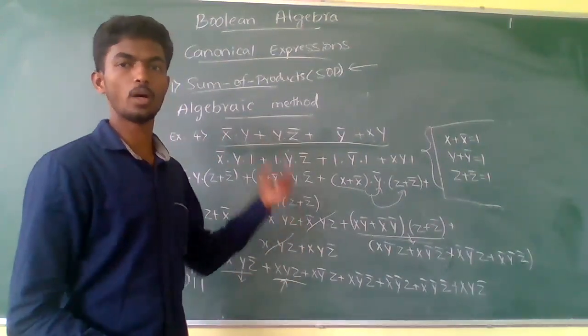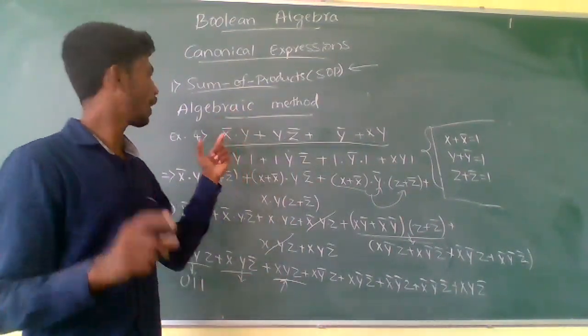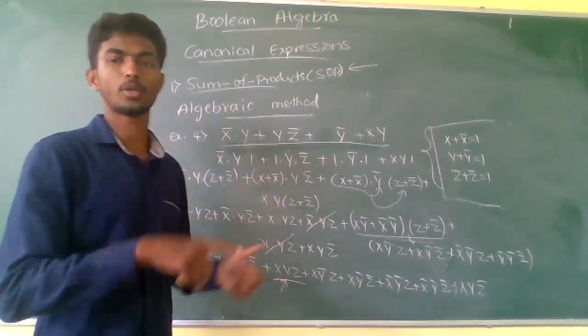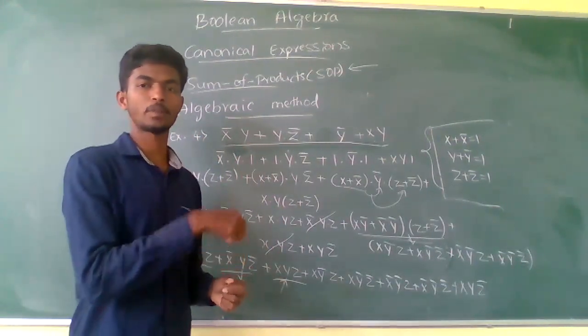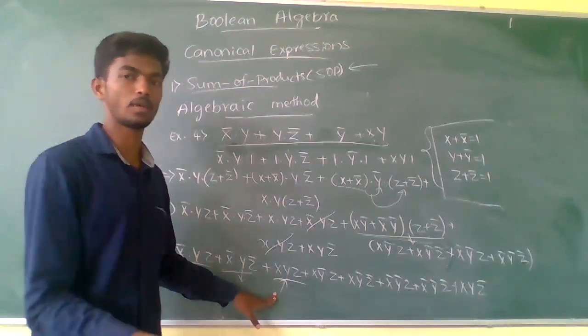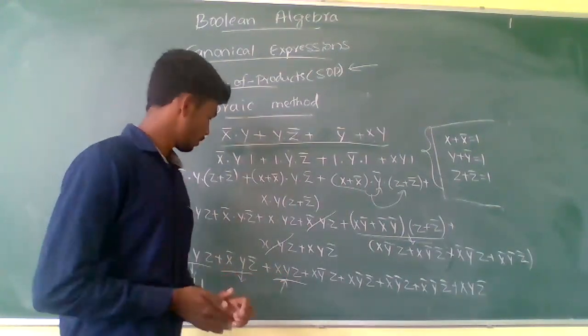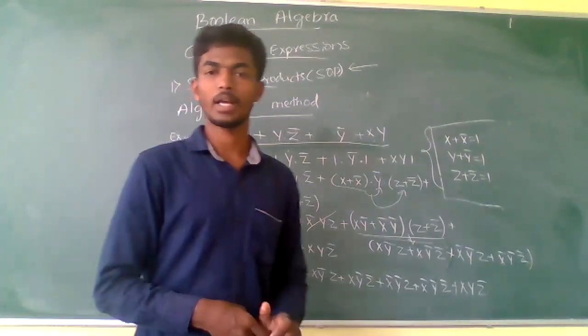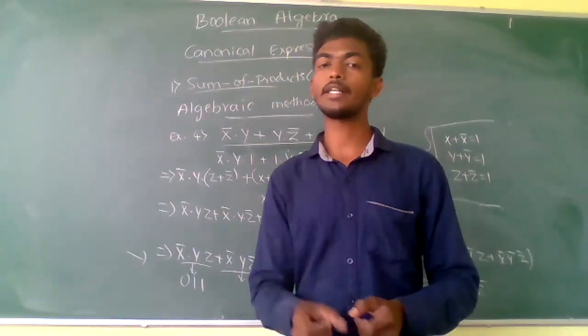Those are the two: I have given you one example to convert into the canonical form by the truth table method, and another one to convert to the shorthand method. This is the homework for you, and send it to me through WhatsApp. If you have any doubts, you can ask.